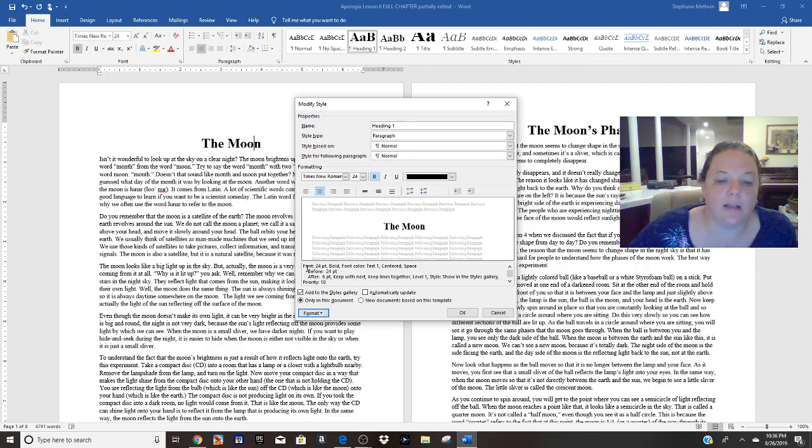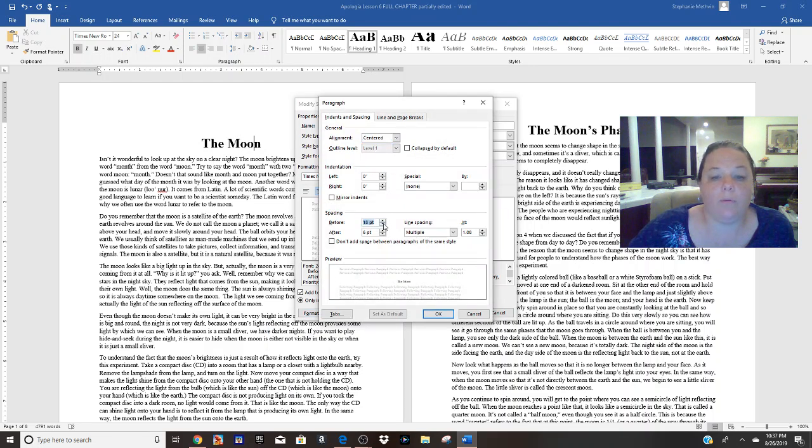As a matter of fact, you can actually read right here, and it shows you all the things that make up heading 1. You see before is 24 point, after is 6 point. What we're going to do is change those so they're the same before and after. So I'm sorry, back up. Click format, this key right here, and paragraph. And we want the before to be 6 and the after to be 6. You can see the preview right here shows you how it's even above and even below.